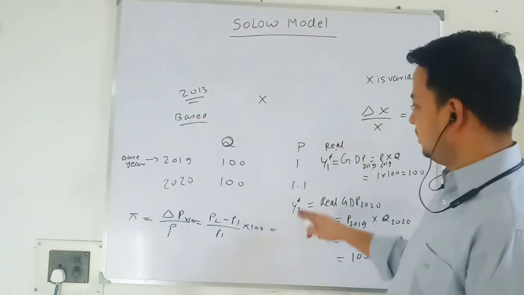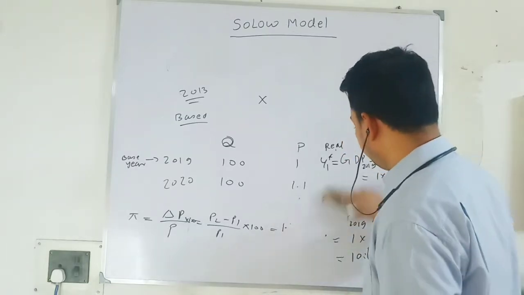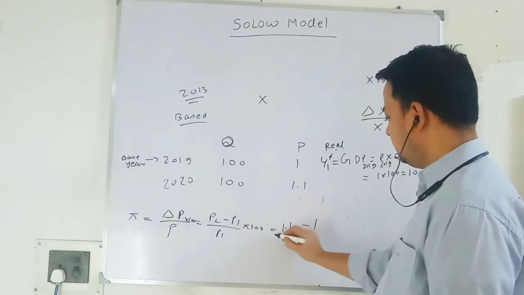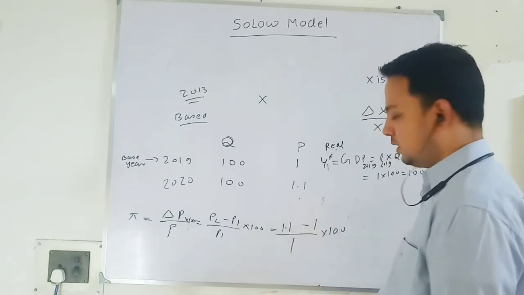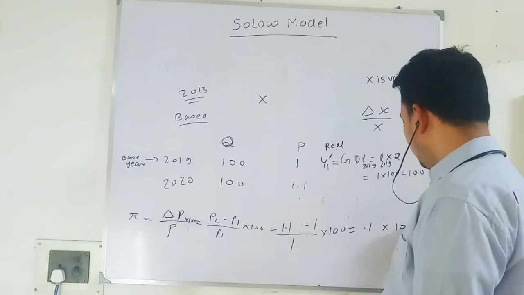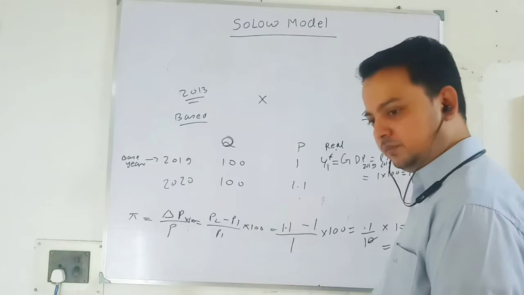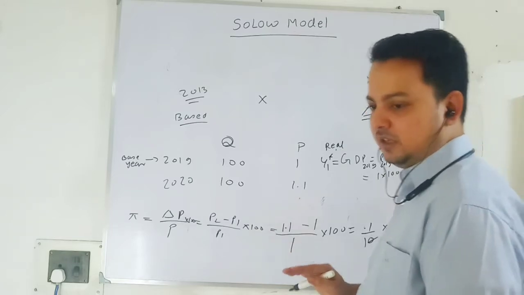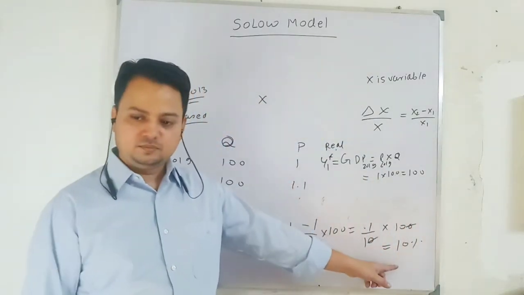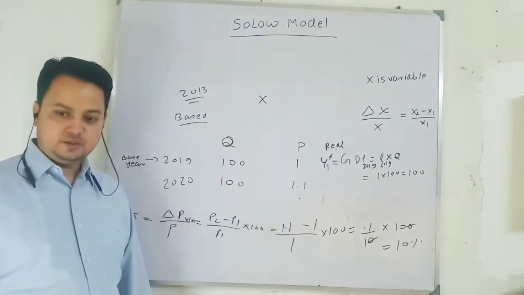So what is P2? P2 is 1.1, 1 rupee 10 paisa. P1 is 1 rupee, so 0.1 divided by 1 rupee, into 100. So this will be 0.1 into 100, which is 10. Your price level increases by 10%. So actually when the economy moved from 2019 to 2020, the price level increased by 10%. So there is an inflation of 10% in the economy. Actual output has not changed.